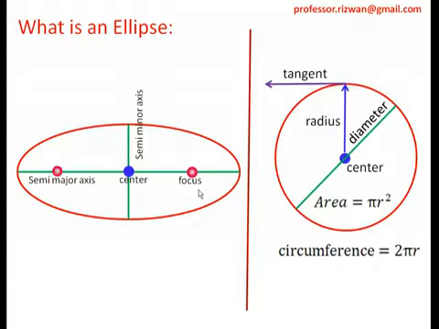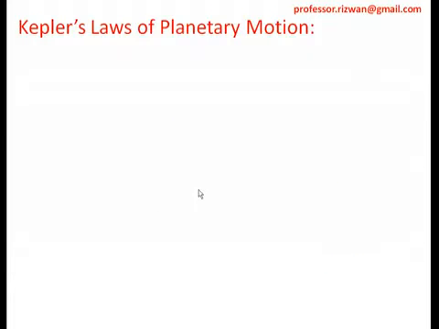So an ellipse has two focus, that is called as foci, two foci. So with this, we know what exactly is meant by semi major axis and semi minor axis. We have understood what exactly is meant by focus. These are the points which we will use for the further understanding of Kepler's laws. So let's move to the next point quickly.